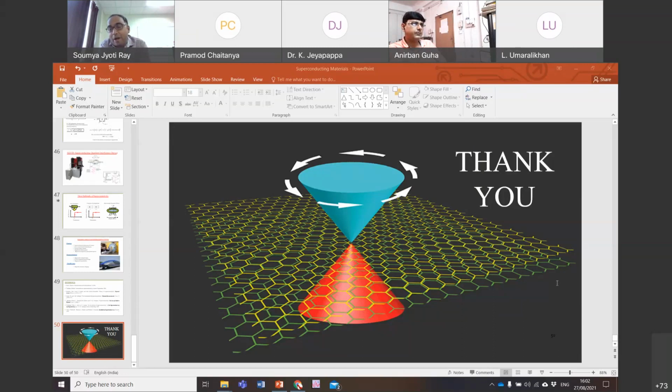Now, unfortunately I am not an expert in this area, but I can give some qualitative argument. See this material, what they have worked on, I think, is hydrogen sulfide, which is a gaseous material. So probably at high pressure, they are somehow able to stabilize this to a more solid-like phase. But in general, whenever you are applying pressure, that means we are trying to distort the lattice in a way.